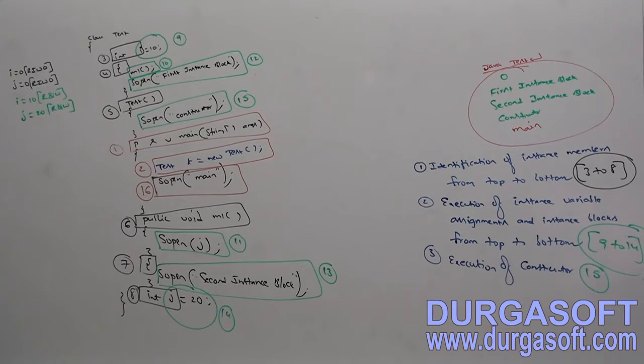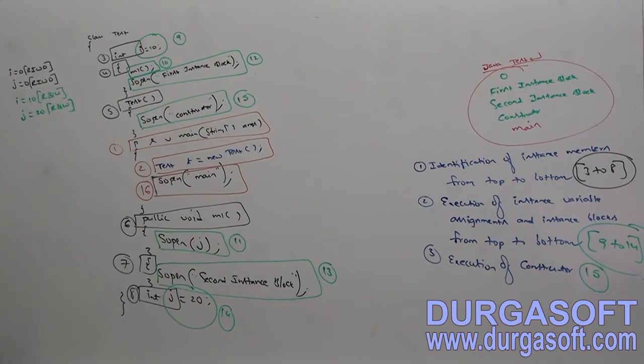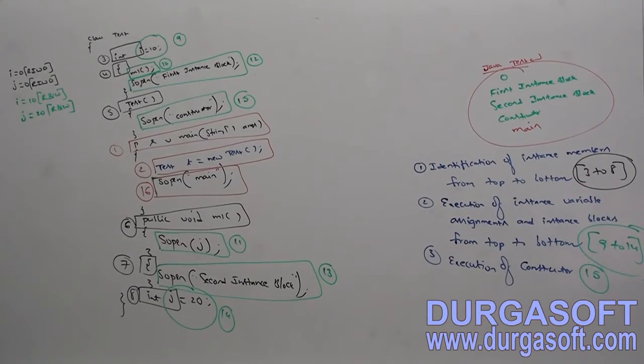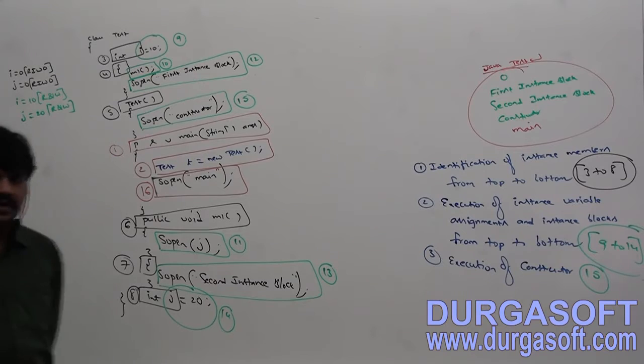Identification of instance members from top to bottom, execution of instance variable assignments and instance blocks from top to bottom, next execution of constructor.